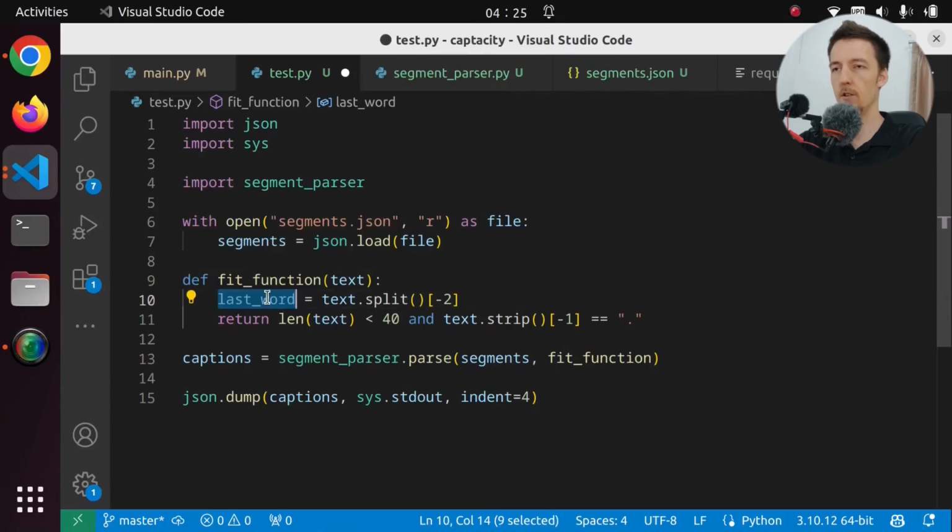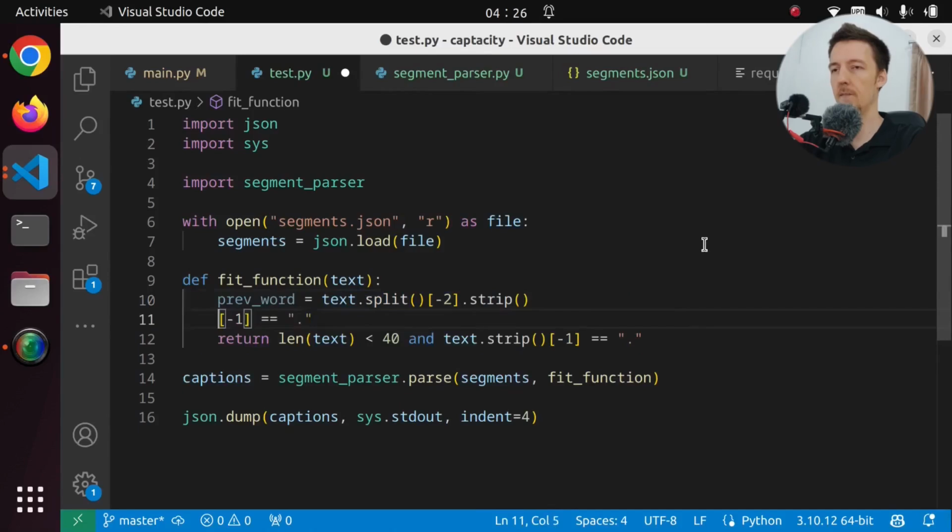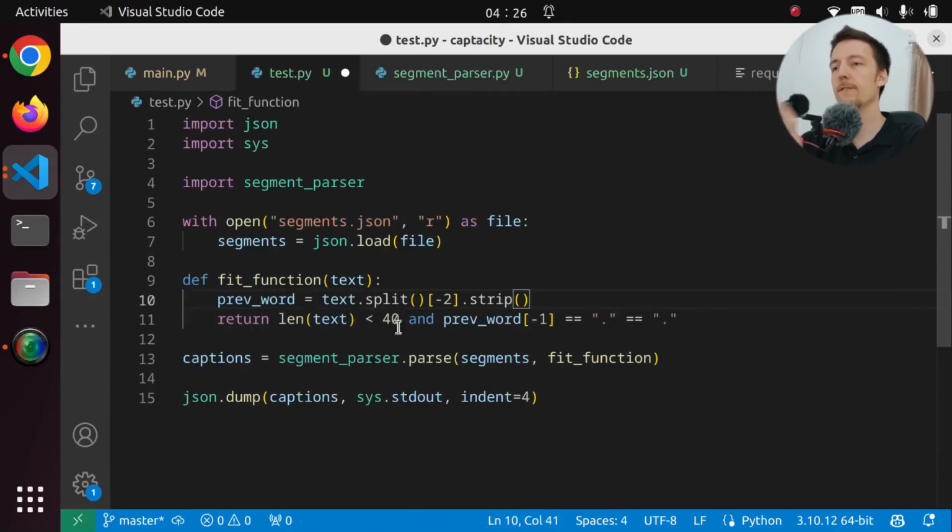I guess this can be called previous word. So if the previous word stripped has the final character as a dot, then it doesn't fit anymore. So if the last character of the previous word is a dot, then it doesn't fit. That means we are starting a new sentence. Does it make sense? Maybe it makes sense.